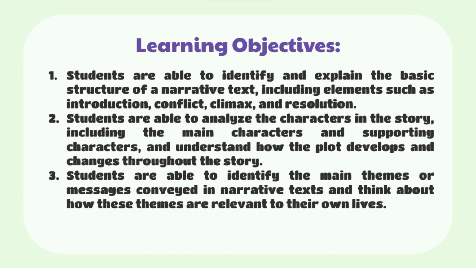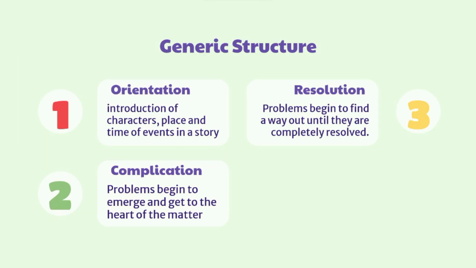Okay, that's enough about the description of narrative text. Now let's take a look at the structure of narrative text. Here is the generic structure of a narrative text. First, there is orientation. This section contains an introduction of characters, place, and time of events in a story. Then, after a long character introduction comes a conflict between characters with one another. This part we call complication, where the problem begins to emerge and get to the heart of the matter.